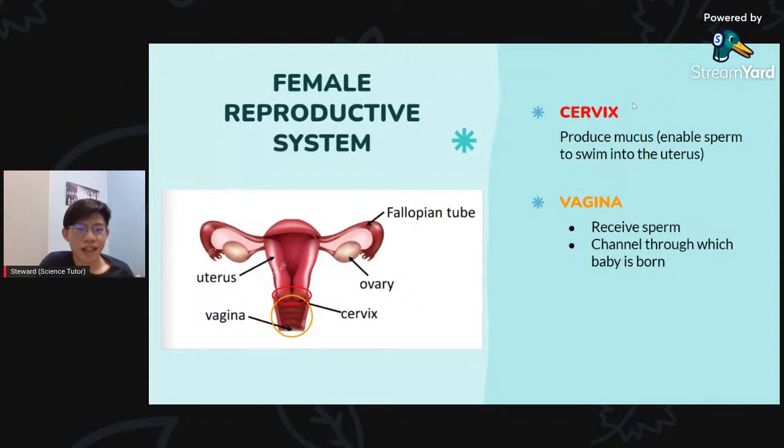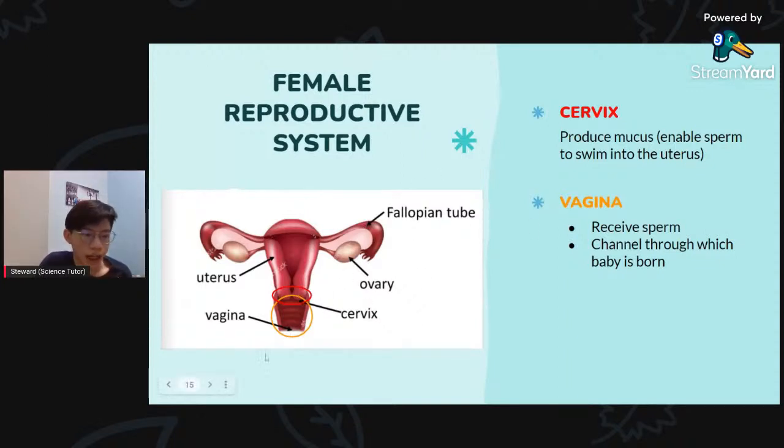Okay, cervix, as you can see, it is the red circle here. It produces mucus to enable sperm to swim into the uterus. So you can see, because it is blocked here, you need some fluid, like some lubricant, for the sperm to go inside. So this is how the cervix functions. It's like acting as a door, an opening door.